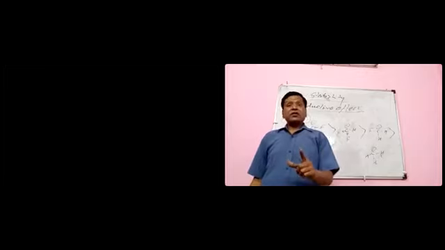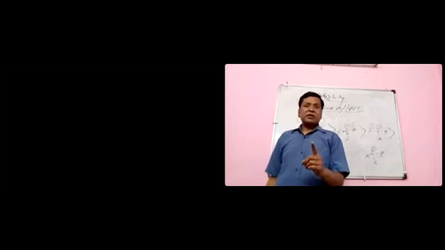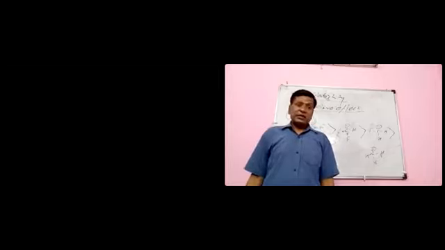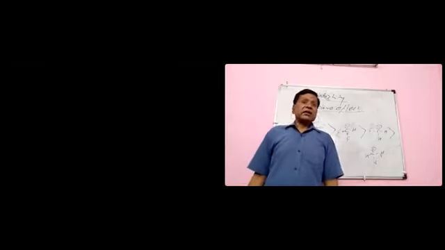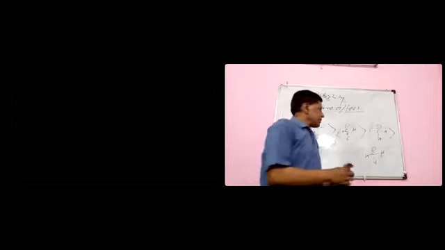Presence of minus I groups at the negatively charged carbon will decrease the charge density at the negatively charged carbon, which causes increasing the stability of the carbanion.